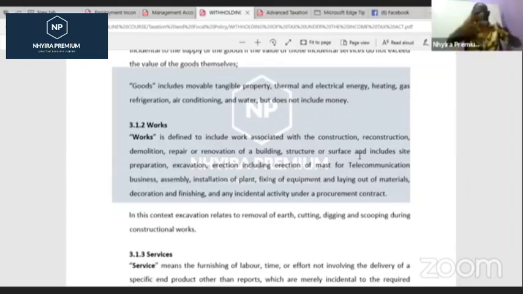So anything of this nature is what we refer to as what? Works. So in this context, excavation relates to removal of the earth, cutting, digging, scooping during construction work. So that is the second key item that we need to define when it comes to withholding tax works.